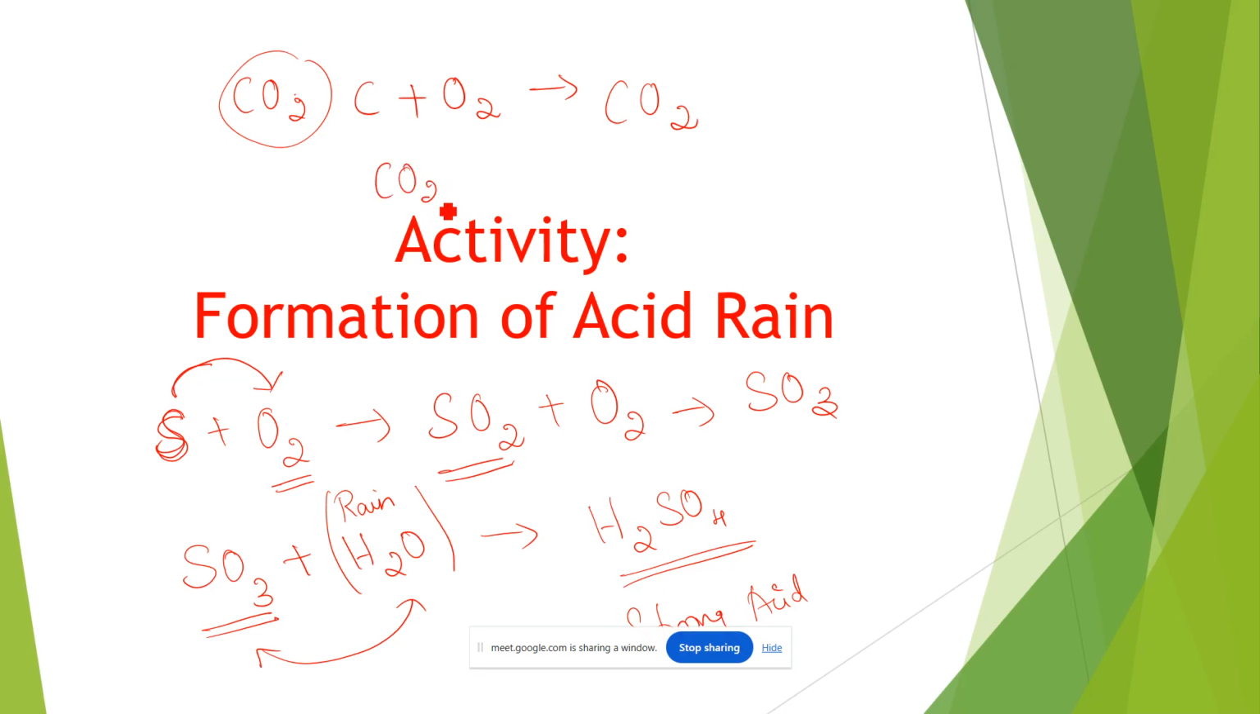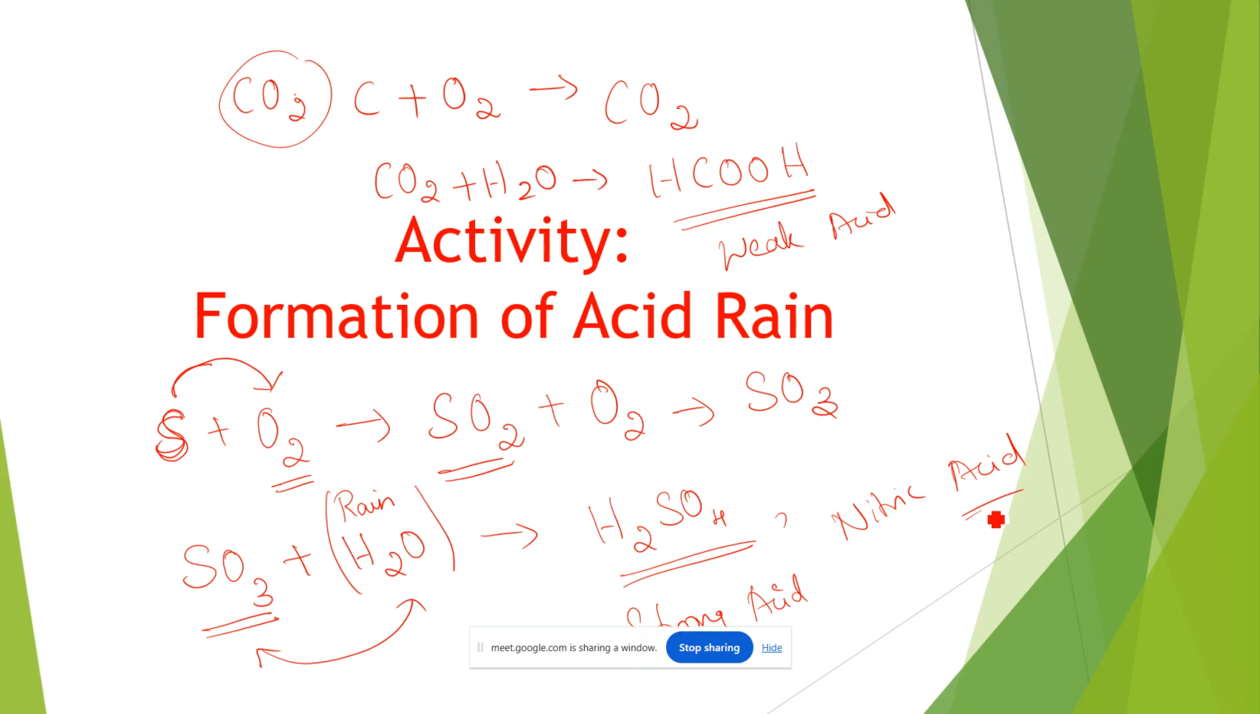Now this carbon dioxide reacts with the water compound, that is acid rain, and we get carbonic acid. Carbonic acid is a weaker acid when we compare it with acetic acid or nitric acid.